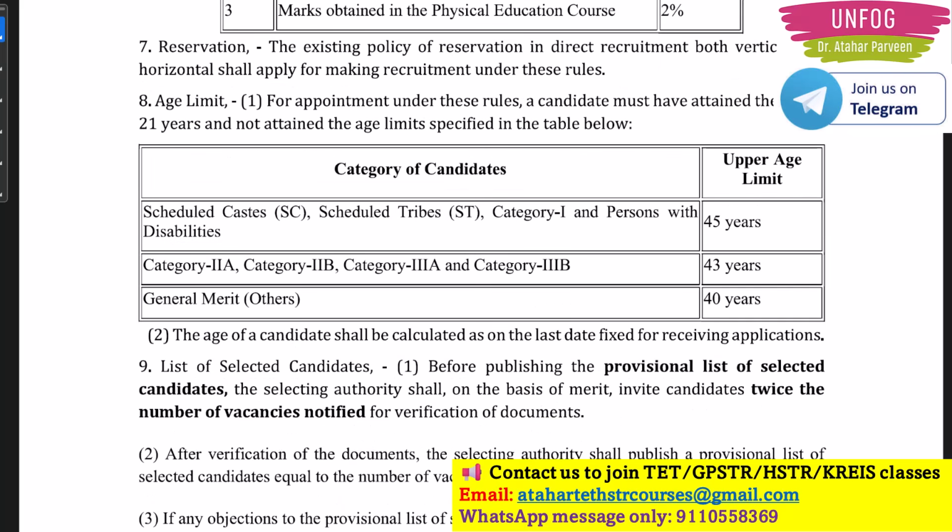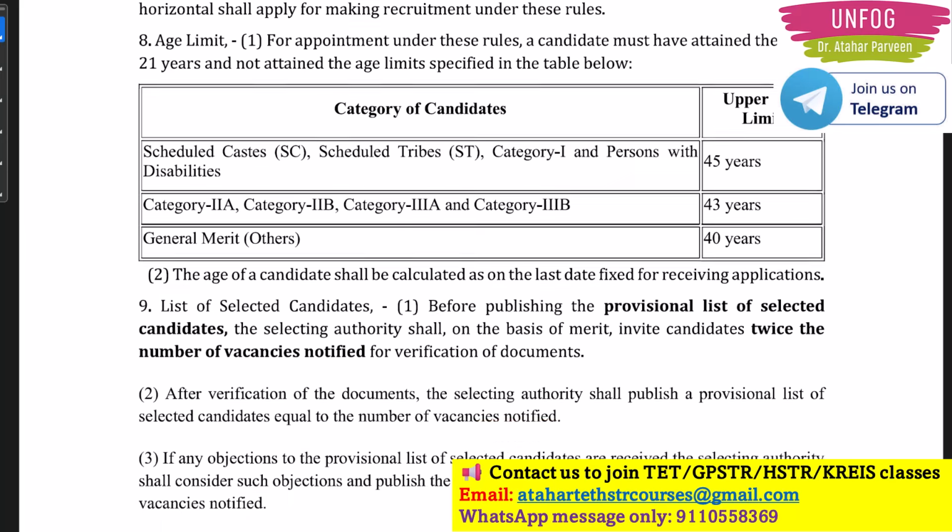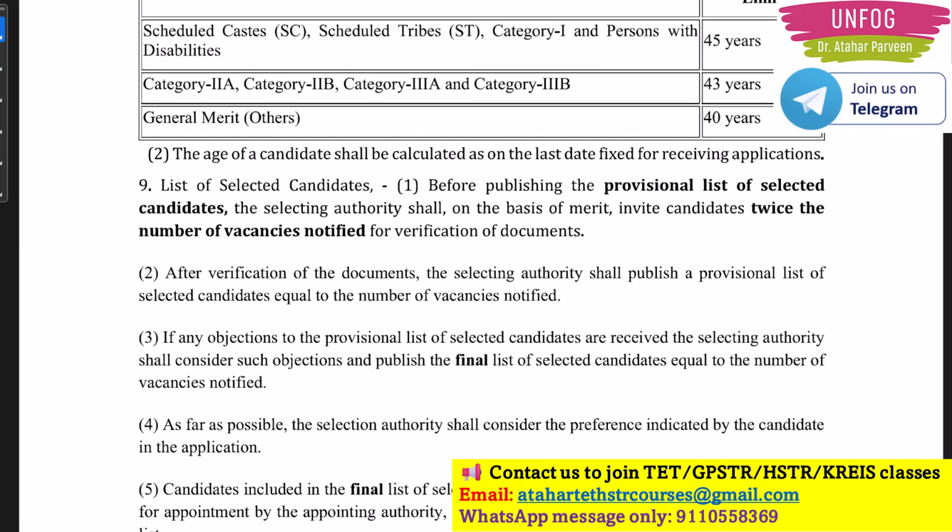Then one more point, aspirants were asking whether madam, negative marking is there or not. See, as of now they have not mentioned anywhere about negative marking. So make this sure, in PSTR, GPSTR and HSTR there will not be any negative marking. So no negative marking. You have to fix this because it is not mentioned anywhere. So that's why there is no negative marking in your exam.